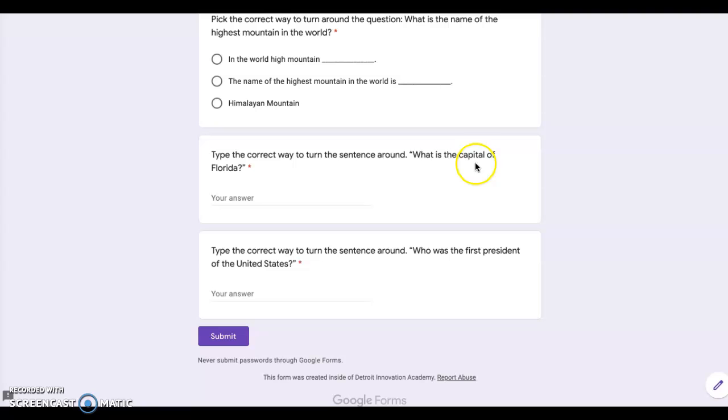What is the capital of Florida? So on the line, you have to type out the answer, rewriting the question. And you can put blank for the actual name of it, of Florida.